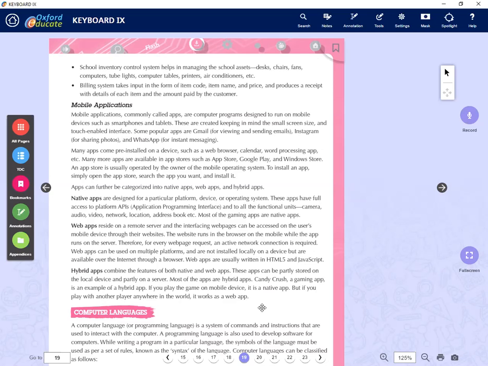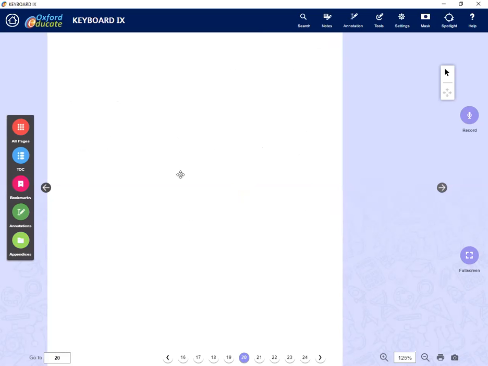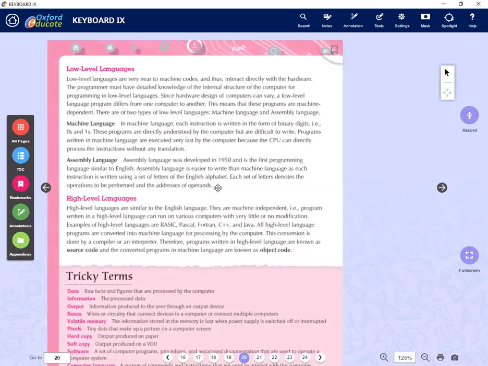Then we have the computer languages, which have two categories: low level languages and high level languages. Earlier we used low level machine language, which uses digits, zeros and ones. It is the fastest way to communicate with the computer system. But if you use an assembler, you need a translator in between, so it is called the assembler, which you use to translate machine code into assembly language.